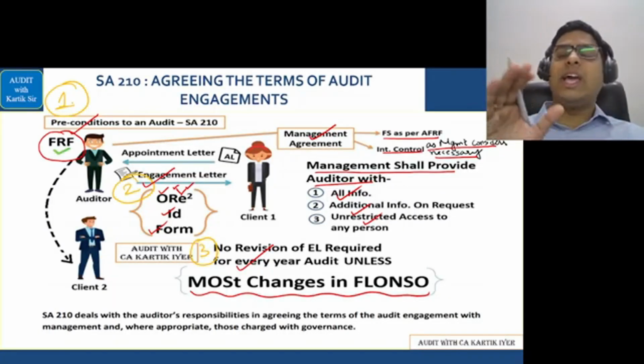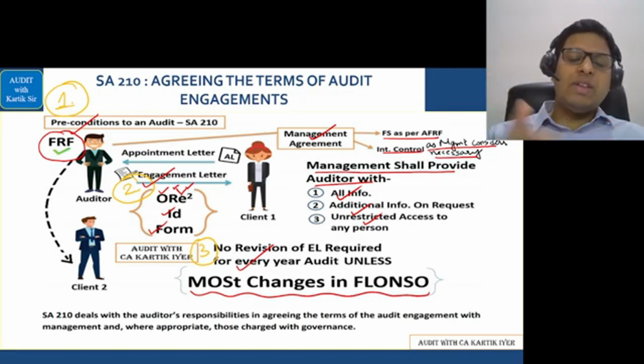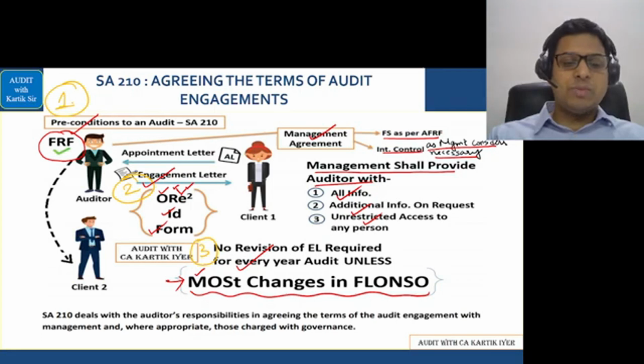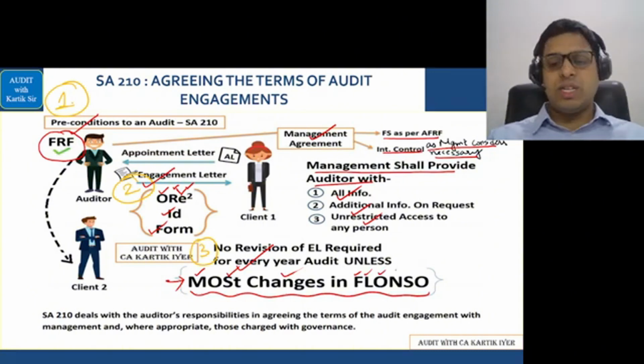So normally the engagement letter is not revised. However, when there is a situation of changes, we revise the engagement letter: misunderstanding of the objective, special terms or revised terms, changes in financial reporting framework, changes in legal regulatory requirement, changes in ownership, changes in nature and the size of business, changes in senior management, and changes in other reporting responsibilities. Okay, in that case.